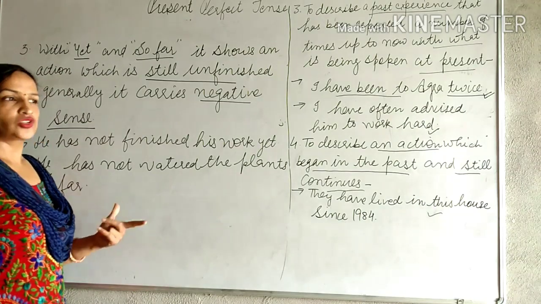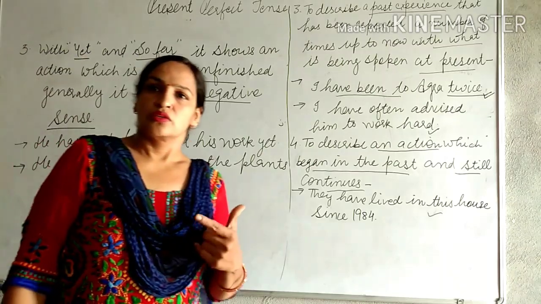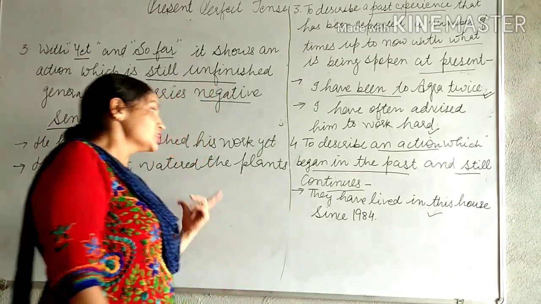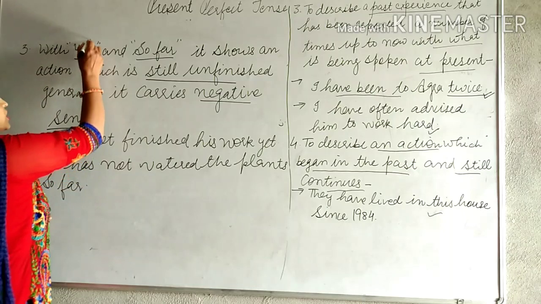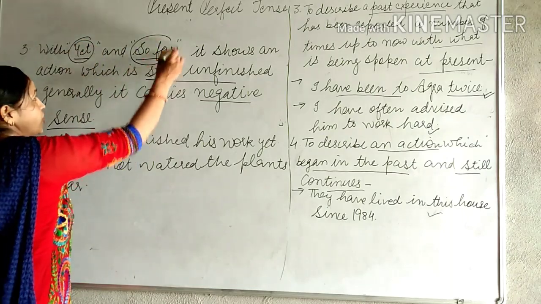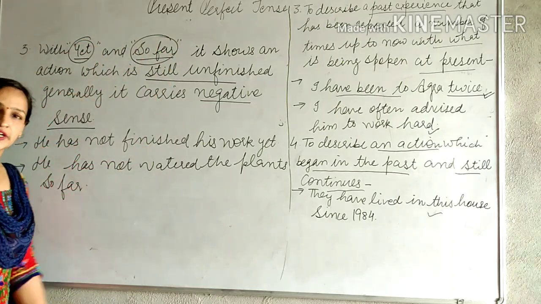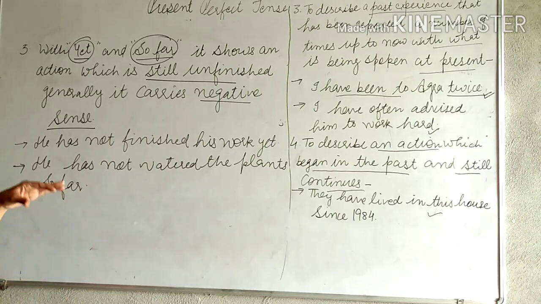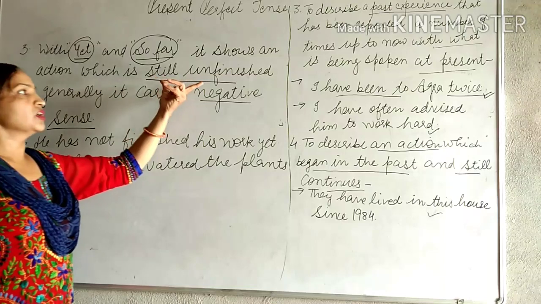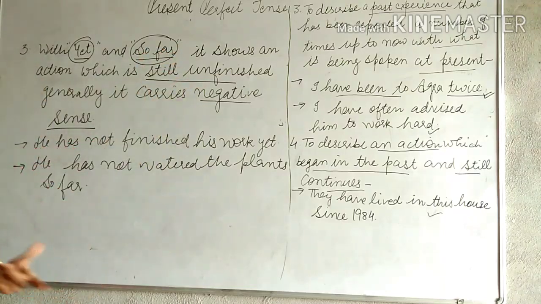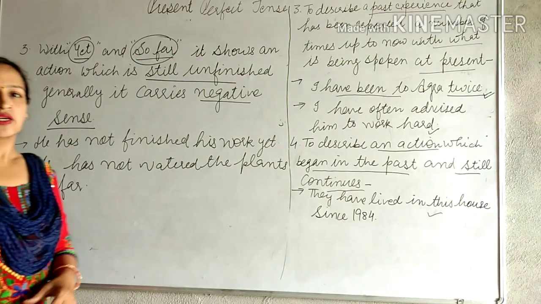My mother has not cooked food. Then it shows that both words, yet and so far, show a negative sense, but also define an action which is still unfinished. So this is the use of present perfect tense.